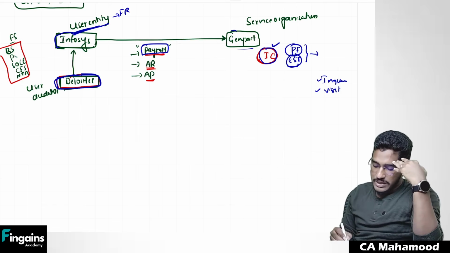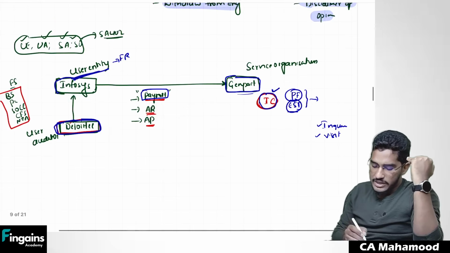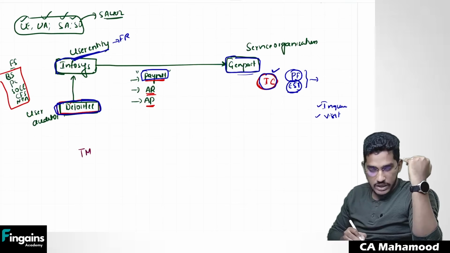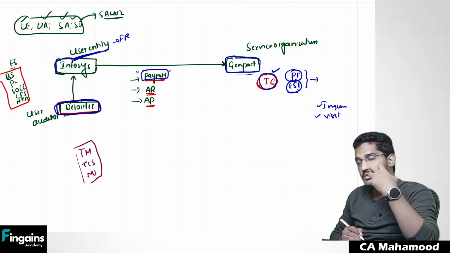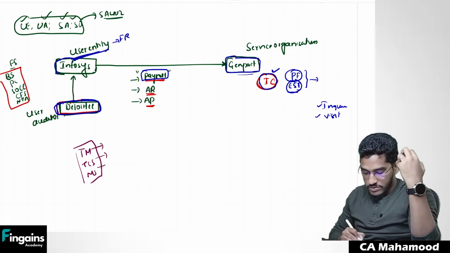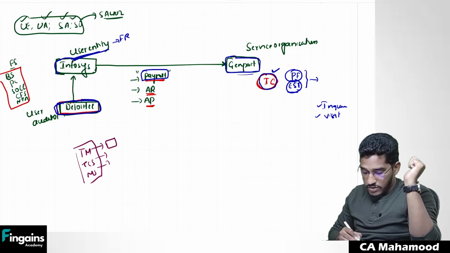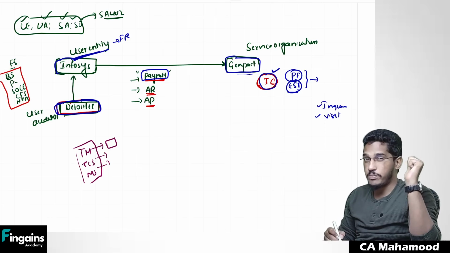See, like this, Genpact is not just providing outsourced services to Infosys alone. There are so many clients to whom Genpact is providing outsourced services. Genpact is providing outsourced services to Tata Motors also. They are providing outsourced services to TCS also. They are providing outsourced services to Maruti Suzuki also. So like that, Genpact is providing these outsourced services to many entities. Now all these companies also will have auditors. Now these auditors also need assurance whether Genpact is having a proper internal control system or not. These auditors of these companies also might be required to visit Genpact to verify whether they are having proper controls or not.